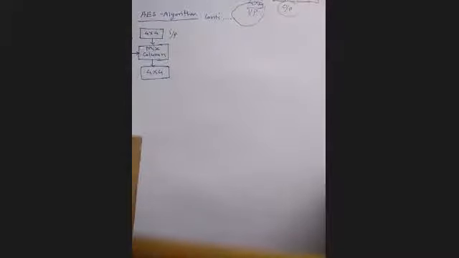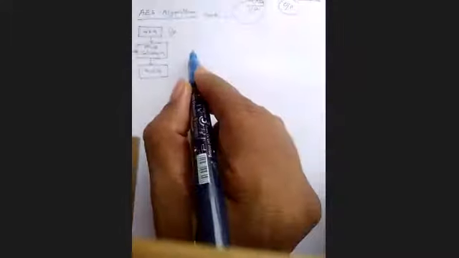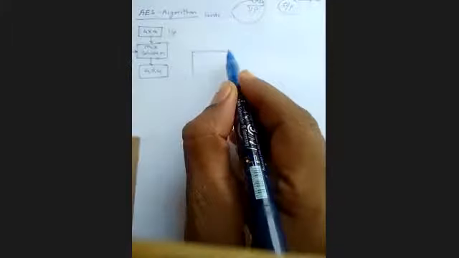But how can you perform mix column with this matrix? My input matrix is also 4 by 4, so I have to draw the diagram for how to perform the operation. So here this is my matrix.